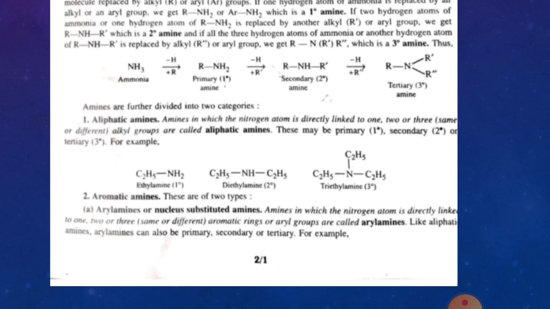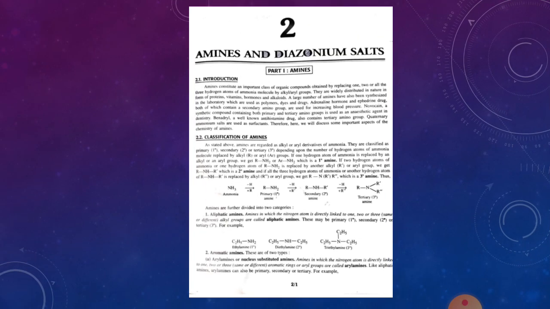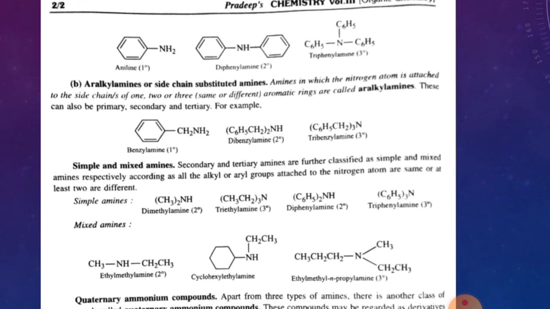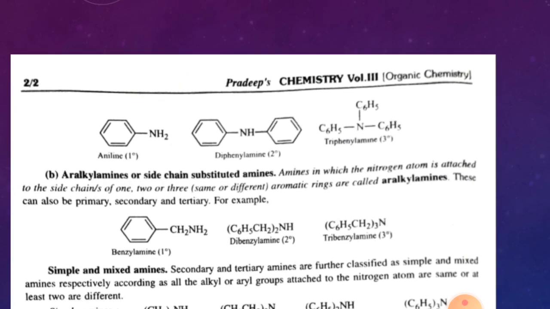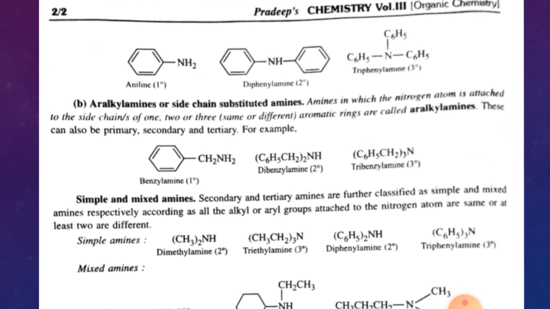Now aromatic amines. Aromatic amines are of two types. First is aryl amines. Aryl amines means the nitrogen atom is directly linked to an aromatic ring, just like the benzene ring. For example, aniline, diphenylamine and triphenylamine.